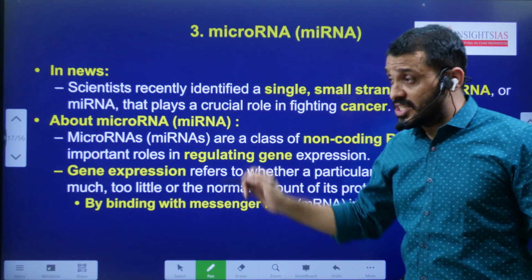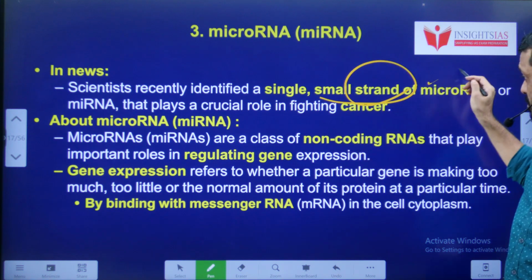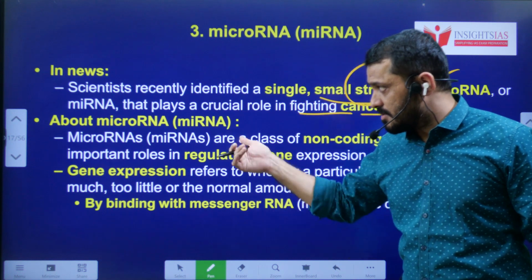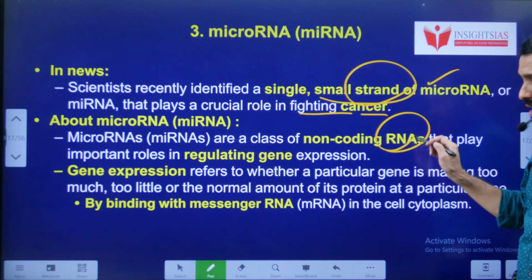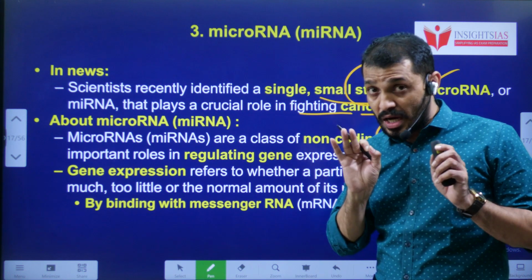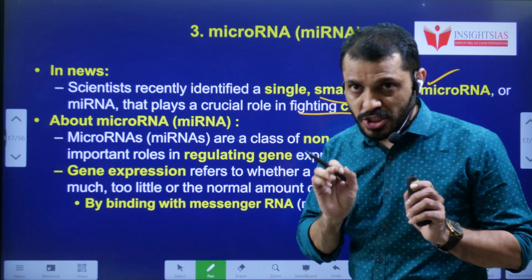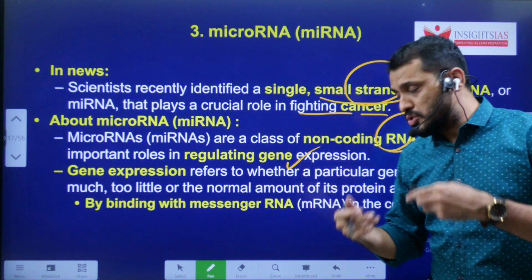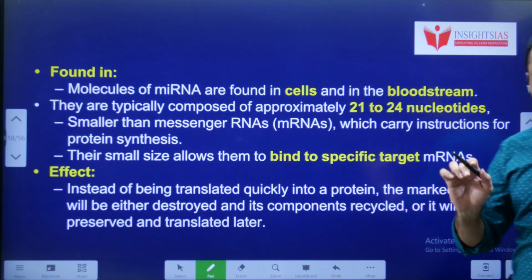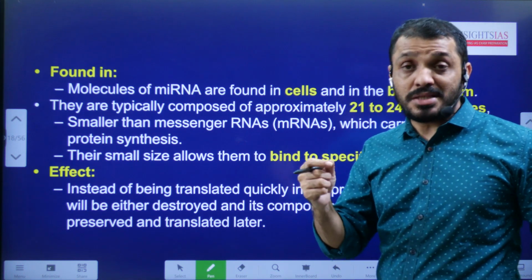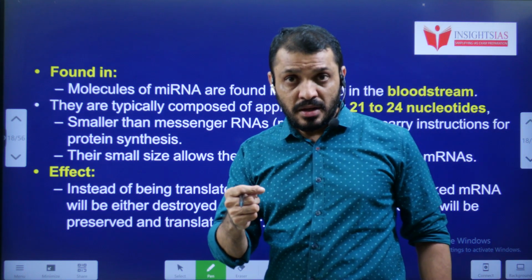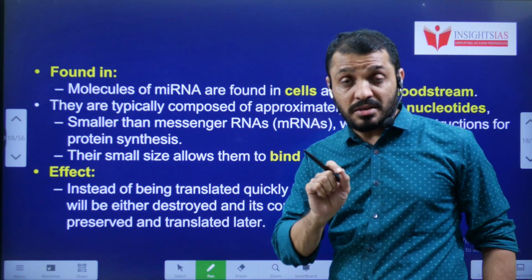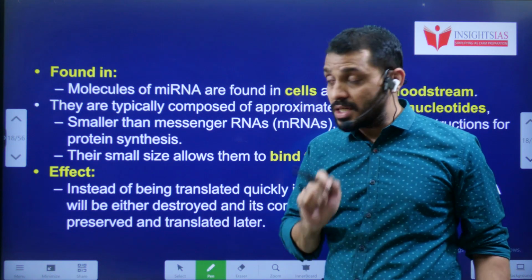Let's see. Scientists identified a single-stranded microRNA which can have a role in fighting against cancer. MicroRNAs are non-coding RNA. They don't code information, simple. They only regulate the genetic expression, that you have to understand. Gene expression means converting the genetic information into proteins. That will happen in the ribosomes. You know that ribosomes are present on the endoplasmic reticulum. If the endoplasmic reticulum contains ribosomes, that is known as rough endoplasmic reticulum. Otherwise, it is the smooth endoplasmic reticulum.